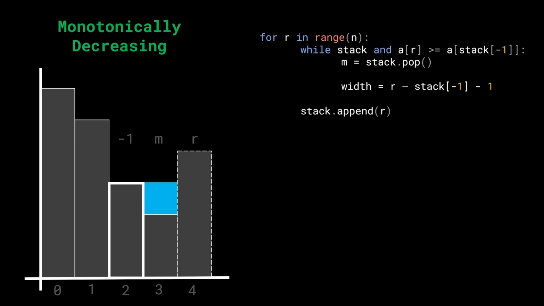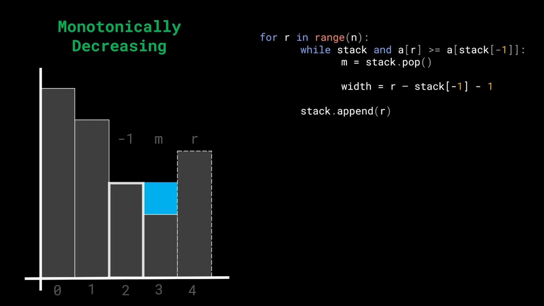Well, we're going to do 4 minus 2, but we'll also have to do minus 1 because of computational reasons. Basically, r is 4 and the l is 2. And what is the width of the water trapped? It's actually 4 minus 2 minus 1. All right. So this is a small implementation level detail that you need to take care of, but it's pretty simple. All right. So we have the width of the water with us, but now what is going to be the upper height of the water?